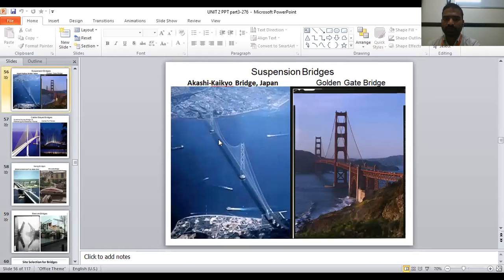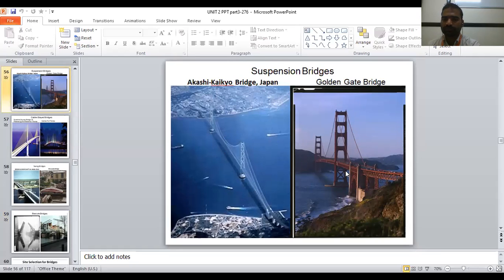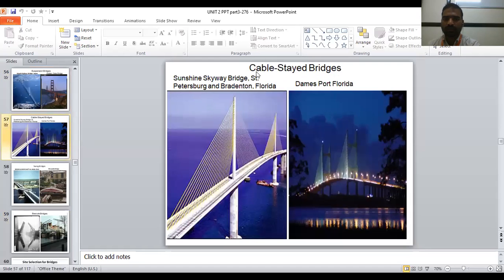Suspension bridge. If the bridge is in suspension, okay, moving. Golden Gate Bridge. See, cable stayed bridge. It means there is a connection between the pier to the end of the bridge. Like this it is. It is called a cable stayed bridge.